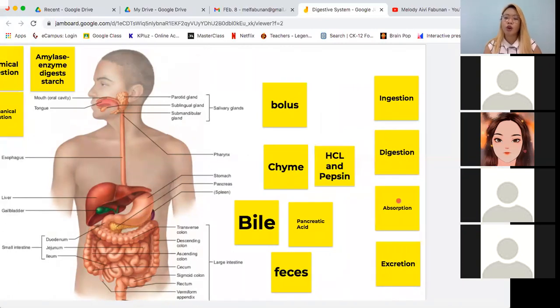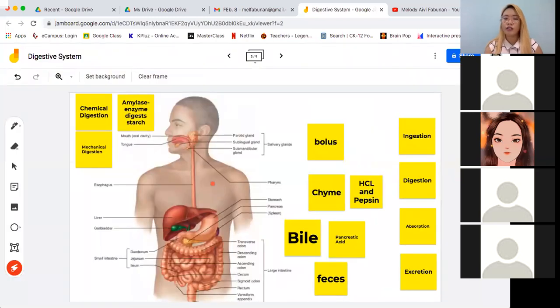So yung absorption happens in the jejunum of the small intestine, and of course the large intestine here, absorption of water, and then the excretion happens of course doon sa anus, where the undigested material actually exits the body. So nakompleto niya lahat ng 4 processes na to, lahat ng 4 characteristics of living organisms in just a single organ system.